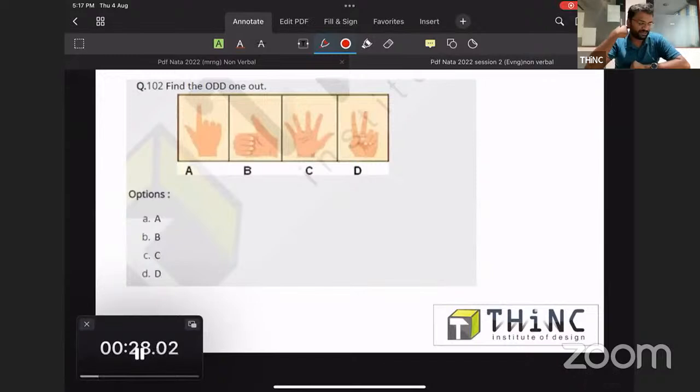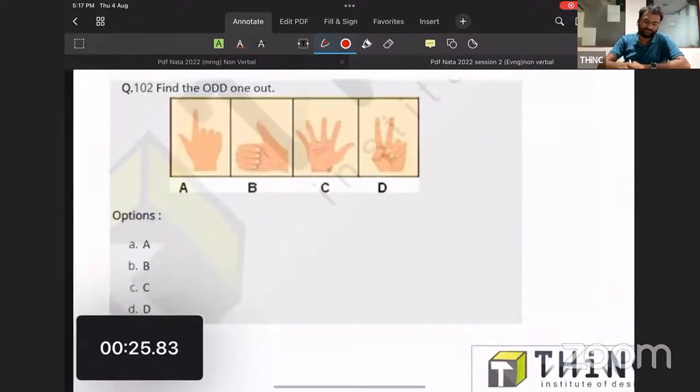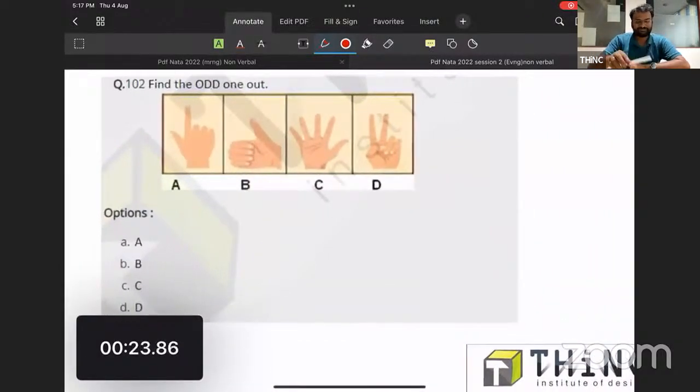Okay, another wonderful question is here. Find the odd one. These hand signs have been given. So there is one logic. I have given you the time. You guys can put the answers in the chat.